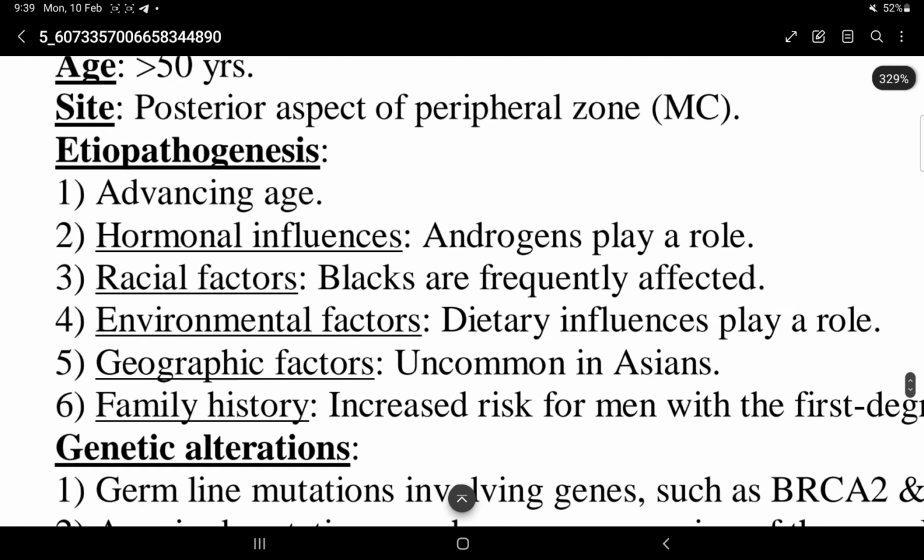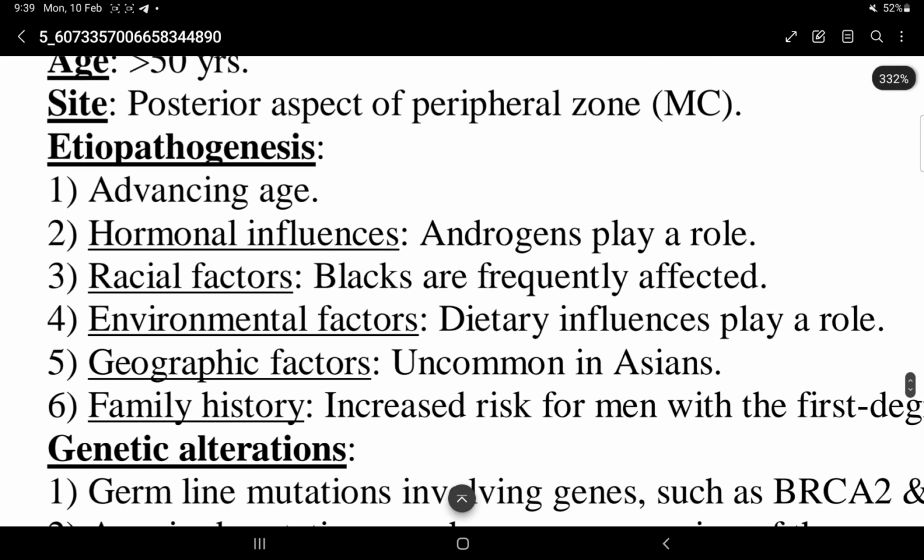Etiopathogenesis of prostatic adenocarcinoma. Advancing age, hormonal influence; androgens play a role. Racial factors: Blacks are frequently affected with prostatic adenocarcinoma.